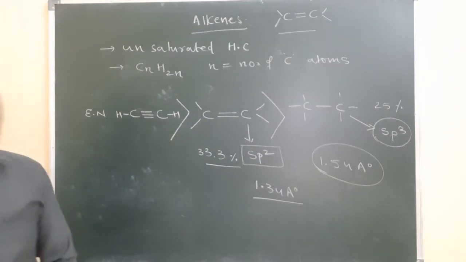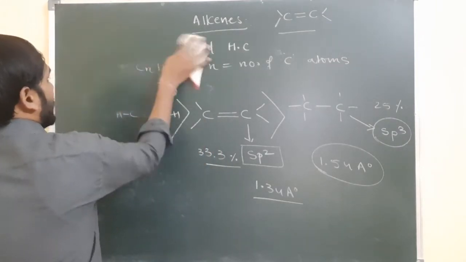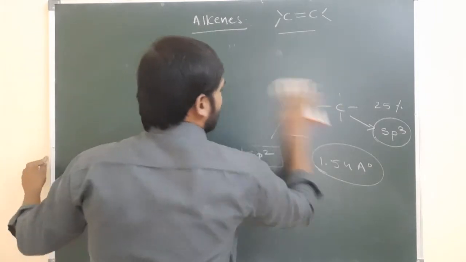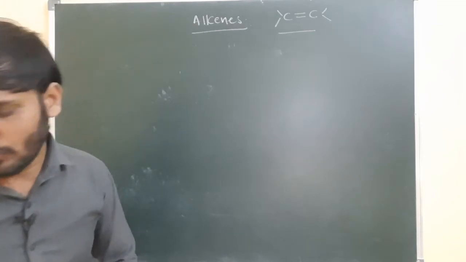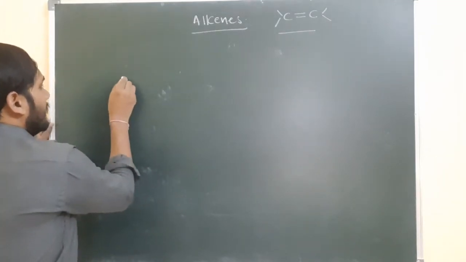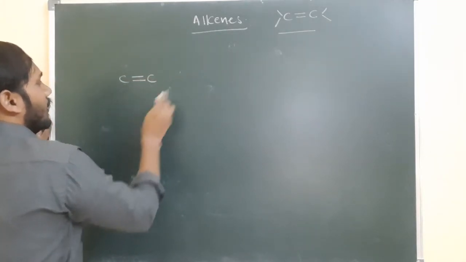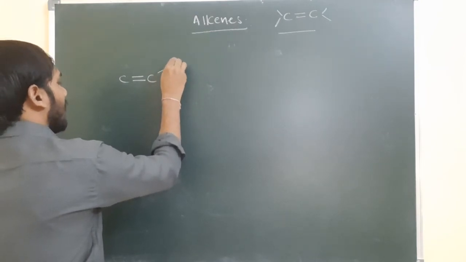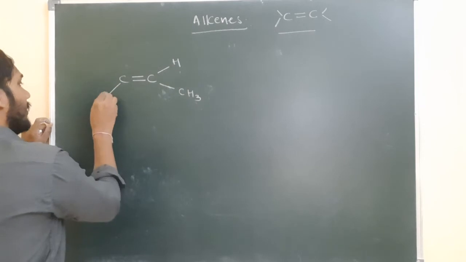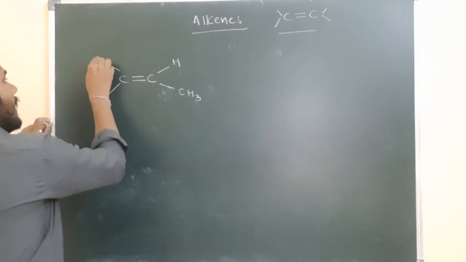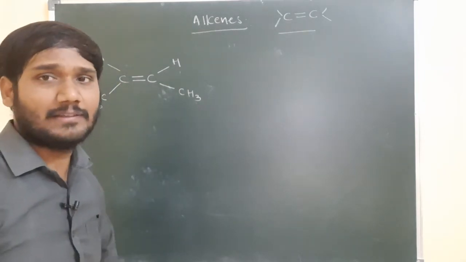At the same time, if you look at the stereochemistry of the alkenes, or the dipole moment, alkenes can form two types of geometrical isomerism. One is cis and the other is trans. For example, I am taking CH3 and CH3 and H. We can say this is the cis compound.